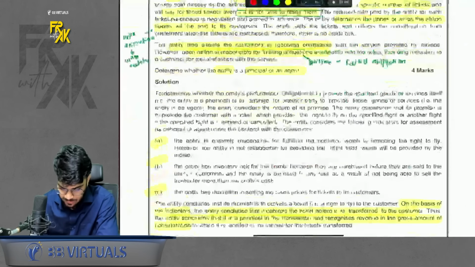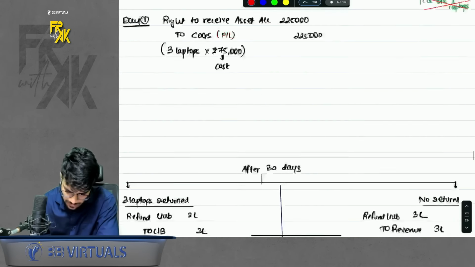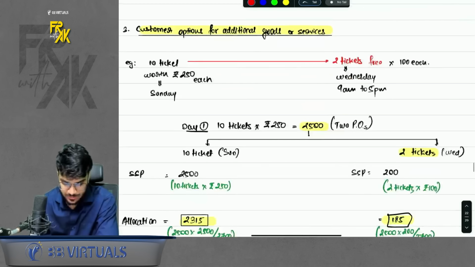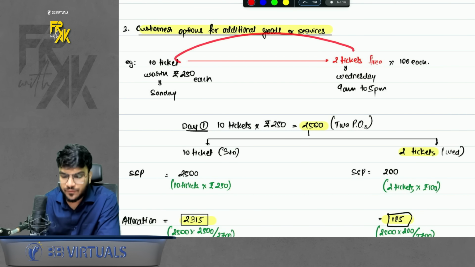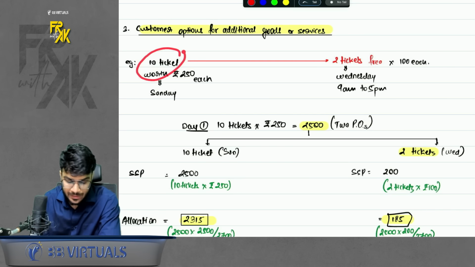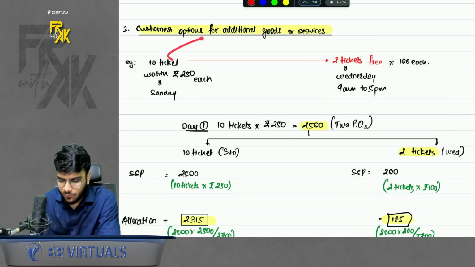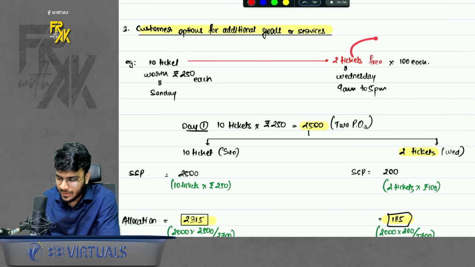Then, the third case was customer options for additional goods and services. What is the meaning of this? A simple point here can be, let's assume you gave a customer an option to buy additional goods and services. That means, for example, you sold a ticket to a customer and you gave some free vouchers. So let's say you sold 10 tickets to a customer worth rupees 250 and you gave 2 tickets for free, which the customer can redeem after a few days. Okay, these tickets are worth a little less because they are weekday tickets.